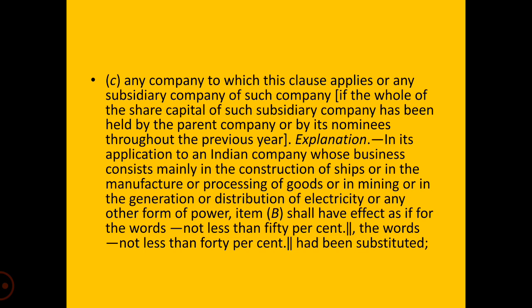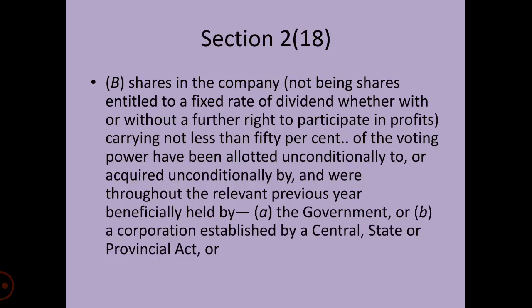Explanation: in its application to an Indian company whose business consists mainly in the construction of ships, or in the manufacturing or processing of goods, or in mining, or in the generation or distribution of electricity or any other form of power, item B shall have effect as if the words "not less than 50" had been substituted.